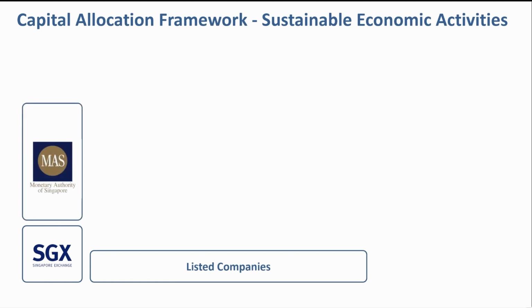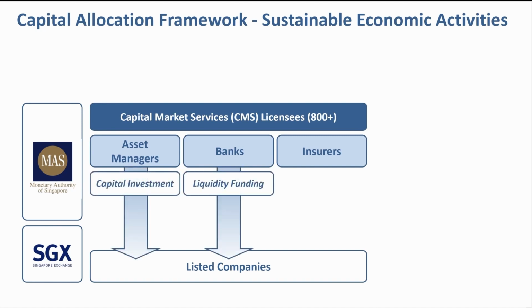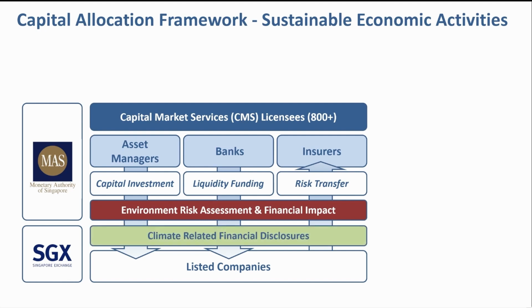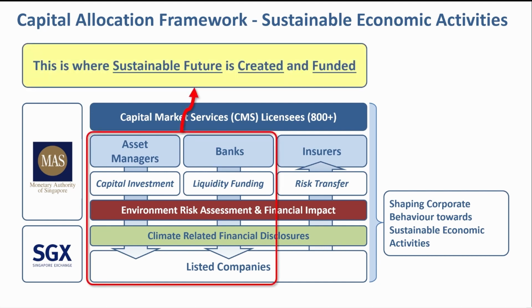Through capital market license, MAS governs the three capital market players. Asset managers inject capital, and banks provide liquidity funding for companies. Insurers provide options for risk transfer. Regulations mandate environmental risk assessment and disclosure for all capital market activities. This shapes corporate behaviour towards sustainable economic activities. Capital investment and liquidity funding is where a sustainable future is created and funded.